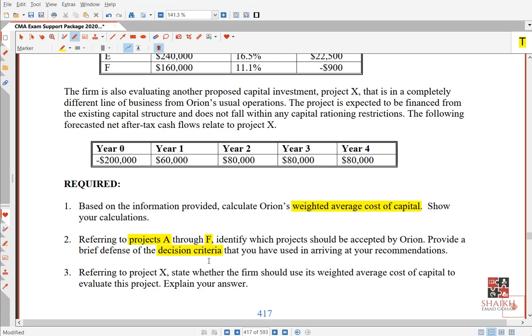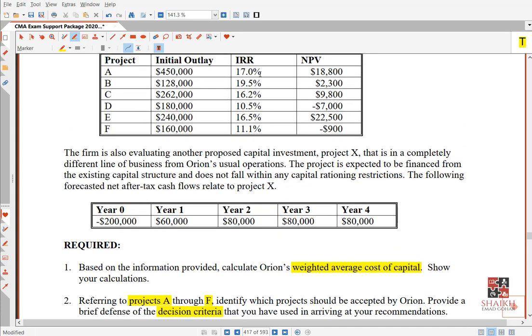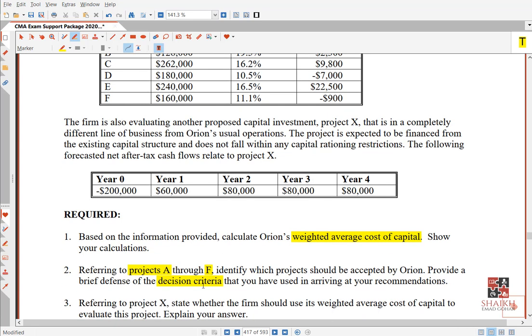IRR will sometimes give you conflicting results, but NPV will give you a better result as compared to IRR, because IRR is only talking about what is the rate at which NPV is 0. Getting the story? So I mean, it's not clear. Even you cannot conclude only on the basis of IRR. If NPV is given to you, you should better analyze from NPV point of view. So this is very basic question, easy question. You will just see which project is giving you more IRR, that is the top one, and the one which is giving you minus, that is the lowest one, right? So this is very simple question number 2.